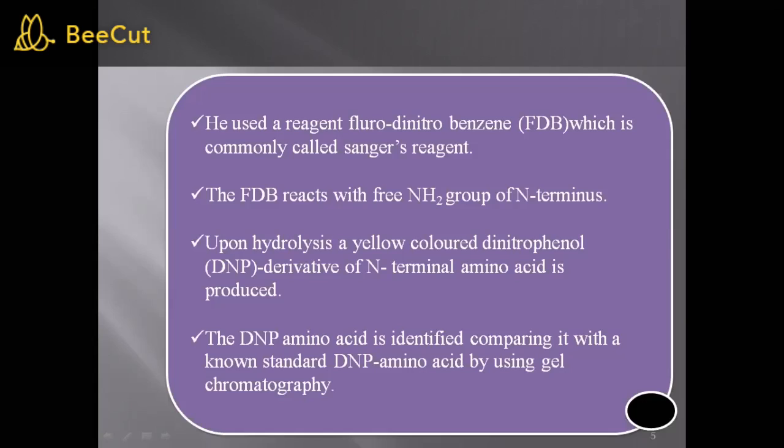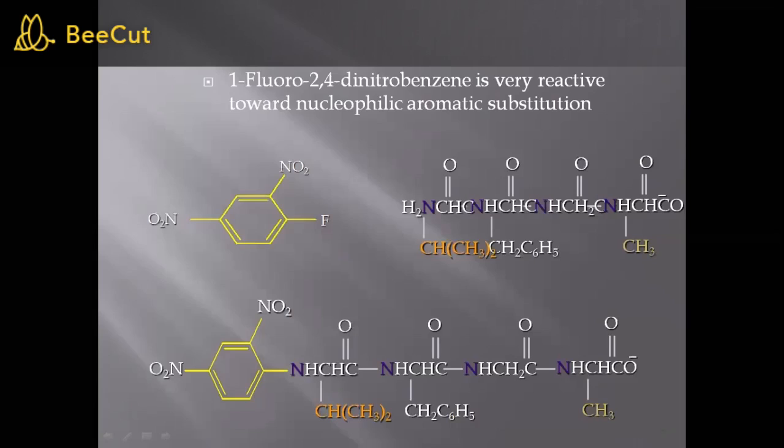So column chromatography we carry out here, or we can use any chromatographic method. If we load this onto that column, we can get the elution, and from that we can determine each amino acid. First we carry this out for the first N-terminal amino acid. Then we compare it with the standard, and after comparing, we can get to know which amino acid was present at the N-terminal of the polypeptide chain.